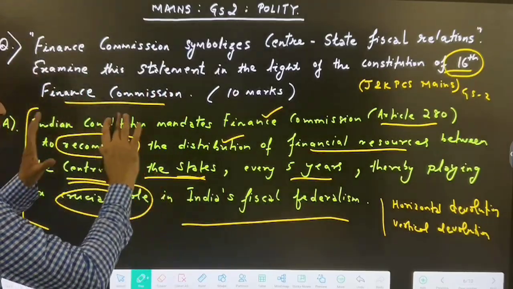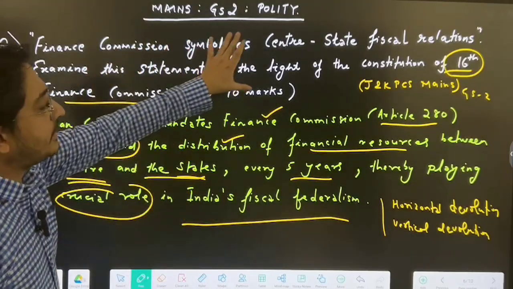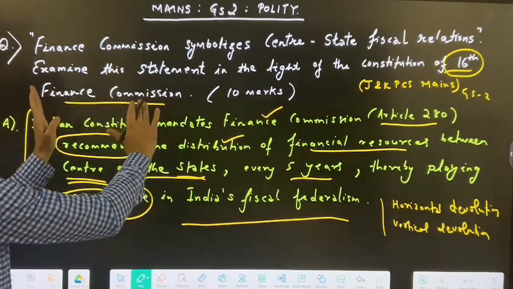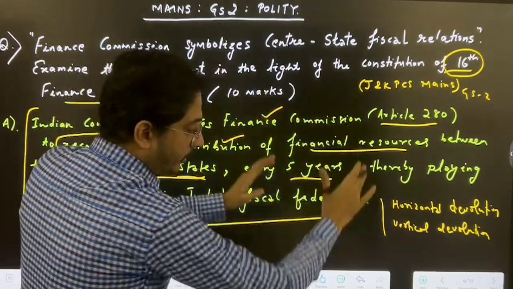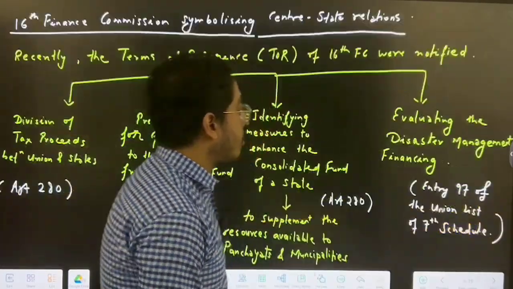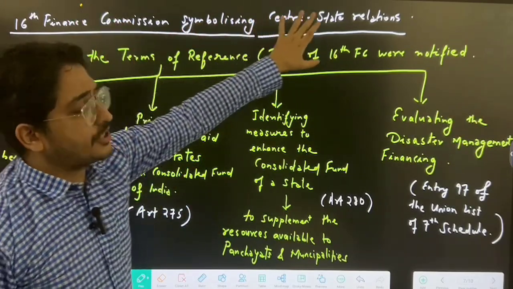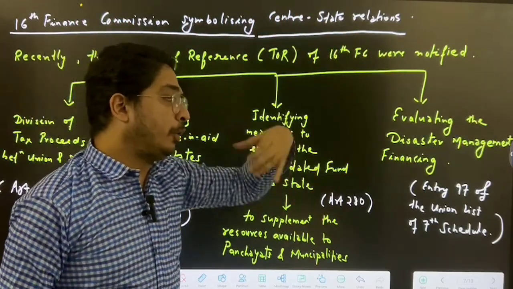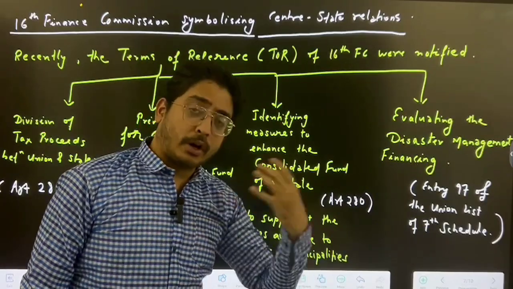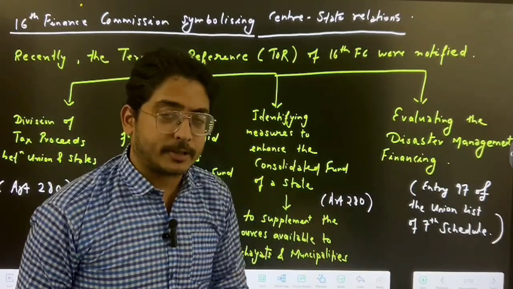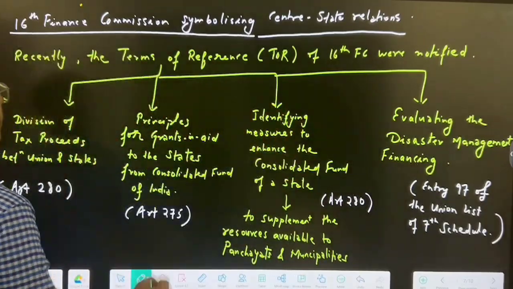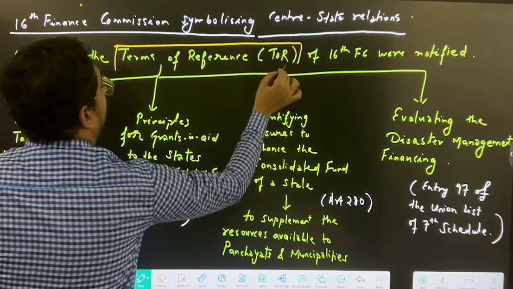Now coming to the point, it symbolizes center-state fiscal relations, but we need to write it from the aspect of the 16th Finance Commission. Before we go to how it will symbolize fiscal federalism, we need to give an overview of the terms of reference.